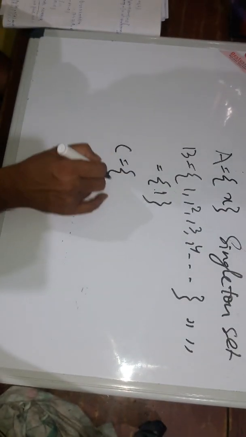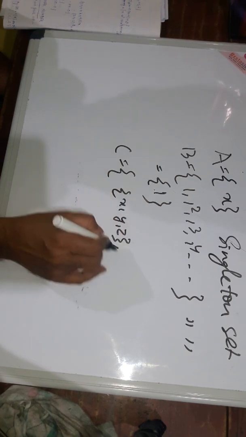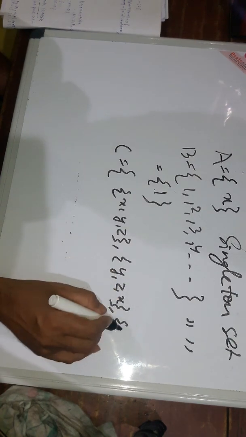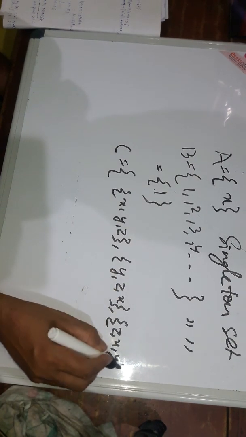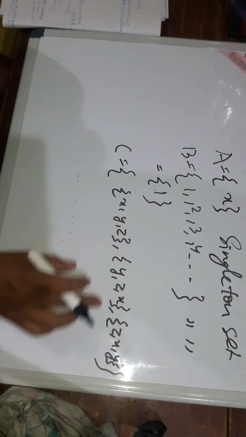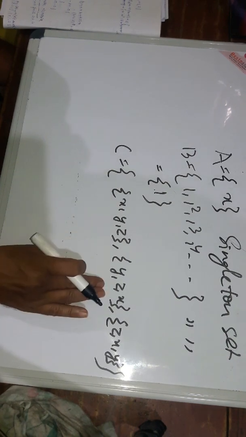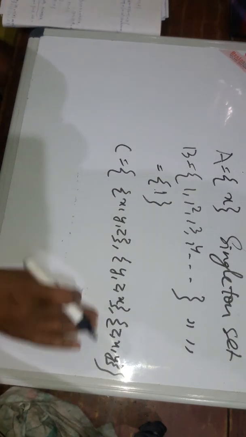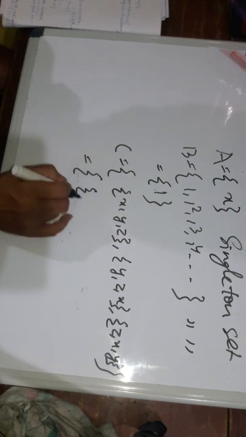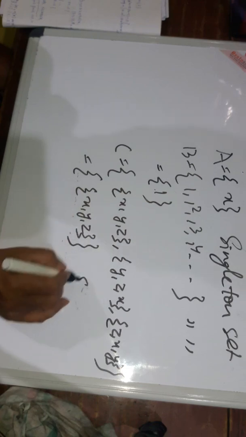C set: x, y, z, y, z, x, z, x, y. Look, x, y, z is the same as y, z, x, which is the same as z, x, y. These three elements are the same expression, so we write the C set as x, y, z. It is also a singleton set.